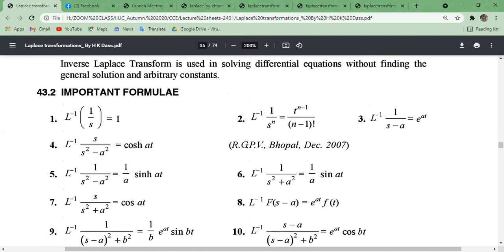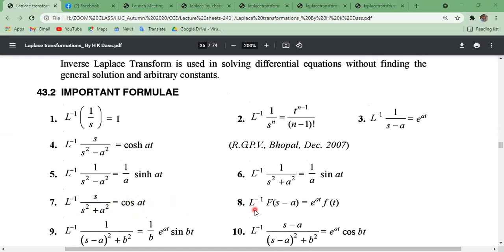now we'll try to find some basic ones. Now similarly, inverse Laplace transformation of 1 by s to the power n, what will be this? And inverse Laplace transformation of s divided by s square minus a square, what will be? Cos hyperbolic at. And inverse transformation of 1 by s square minus a square, what will be? 1 by a sin hyperbolic at. And relation 6, inverse Laplace transformation of 1 by s square plus a square, what will be? 1 by a sin at. Inverse Laplace transformation of s divided by s square plus a square, cos at.